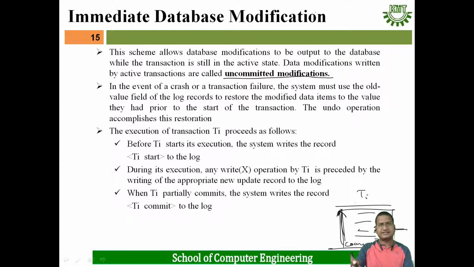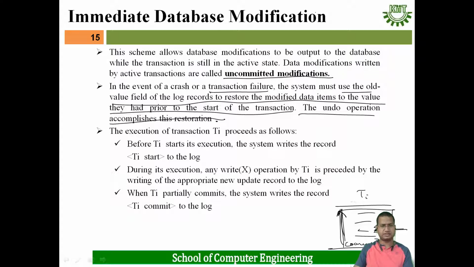This happens when an uncommitted transaction is there, that means a transaction has not executed the commit statement, and you do the undo operation in the event of a crash or transaction failure. The system must use the old value field of the log records to restore the modified data items to the value they had prior to the start of the transaction. The undo operation accomplishes this restoration.